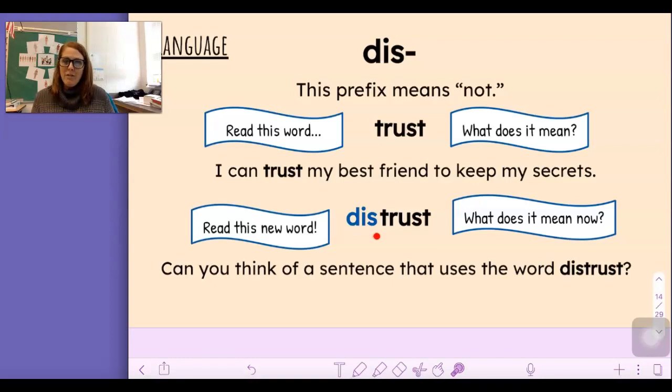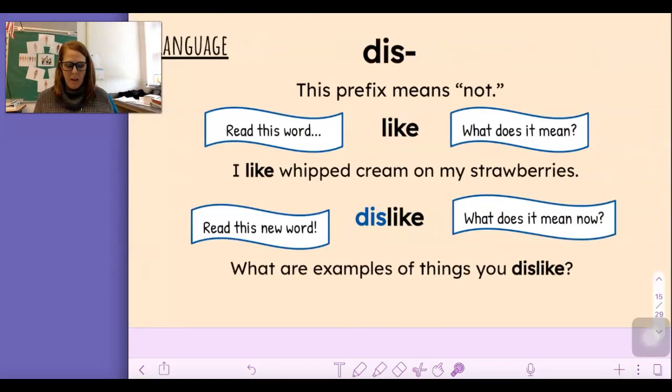The new word with dis in front of it, distrust. Read it again. Distrust. Now it means we do not trust. We do not have trust. Can you think of a sentence that uses the word distrust? One more. This prefix means not. Dis means not. Still, always does. It never changes its meaning. So let's read this word. Like. I like whipped cream on my strawberries. Well, that means you enjoy it, right?